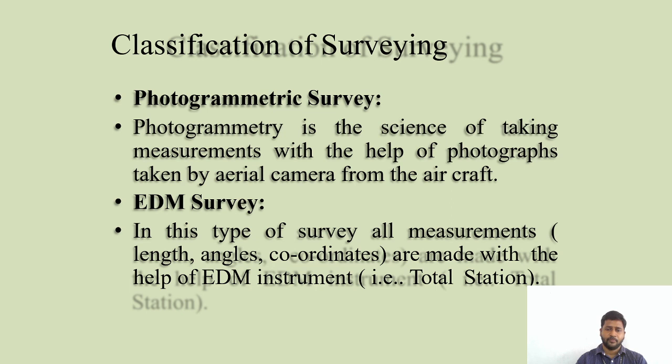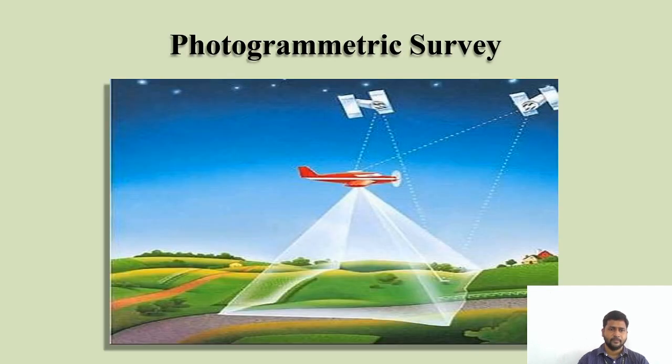EDM survey: we also conduct EDM survey, which is similar to your total station. The other instruments we have been using would be of no use if this single EDM instrument can take all the measurements, whether linear measurements, angular measurements, or missing measurements, or anything else.